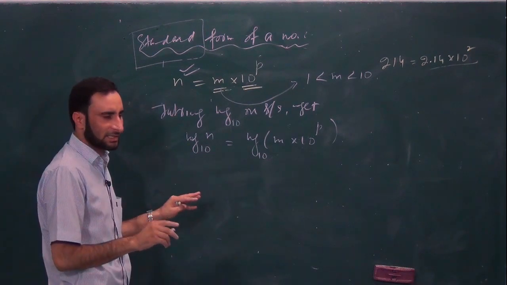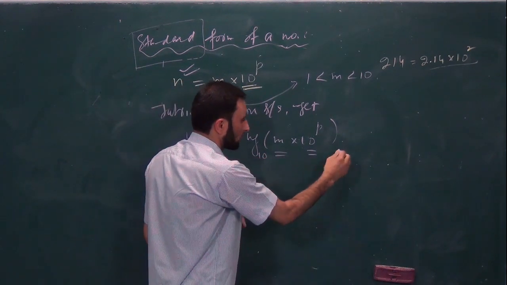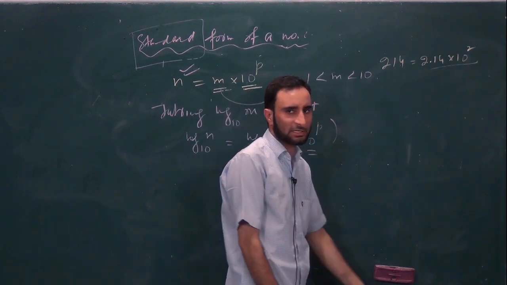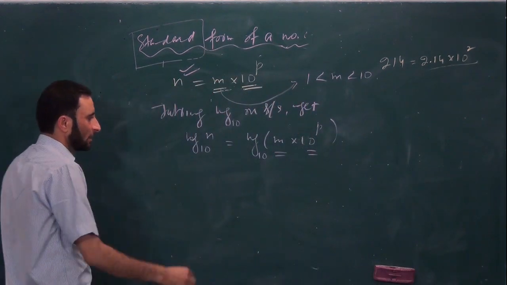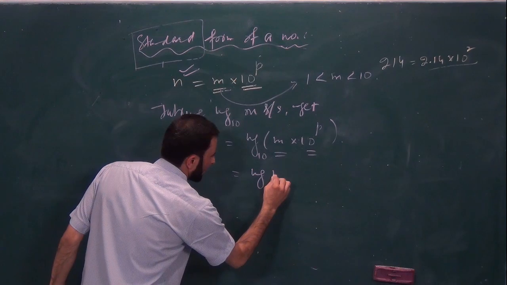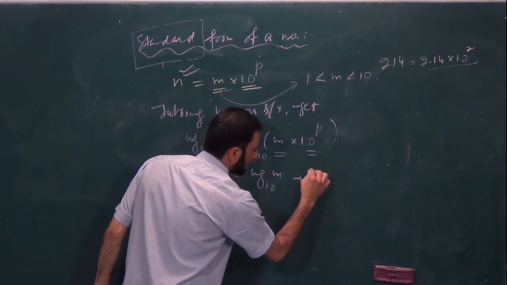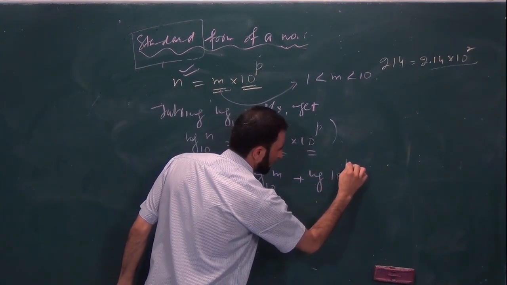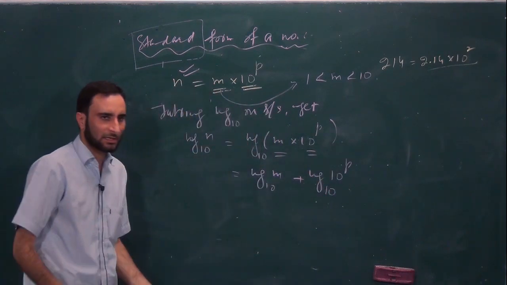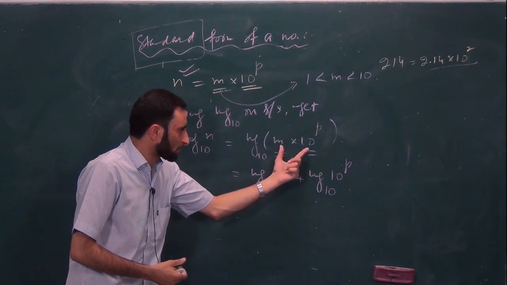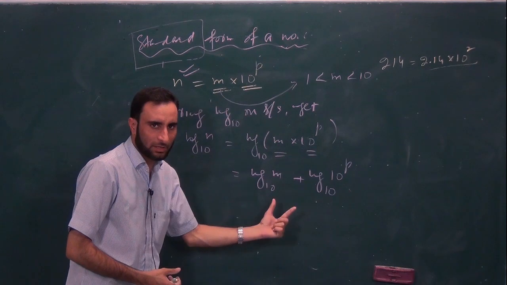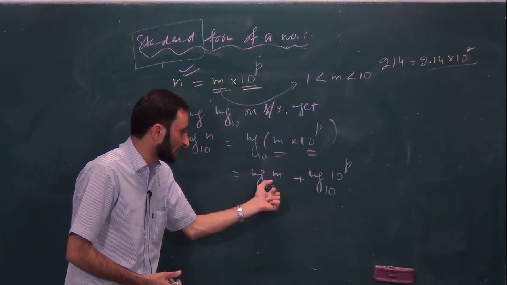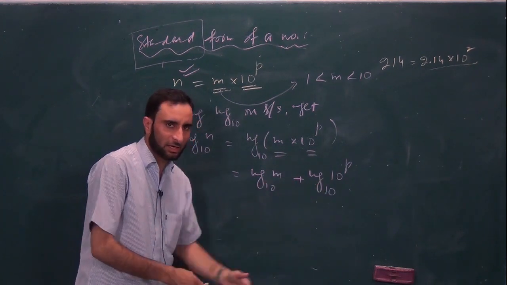LHS में तो कोई मसला नहीं है. RHS again is the product of two quantities, so you can apply the product law of logarithm. That is, it is log of m under the base 10 plus log of 10 to the power p under the base 10. The log of the product of two numbers is equal to the sum of their individual logs.